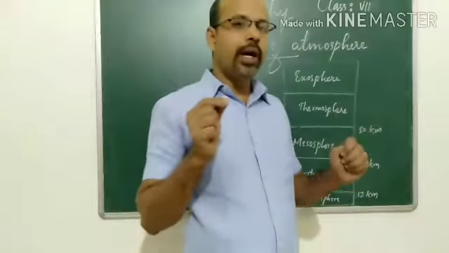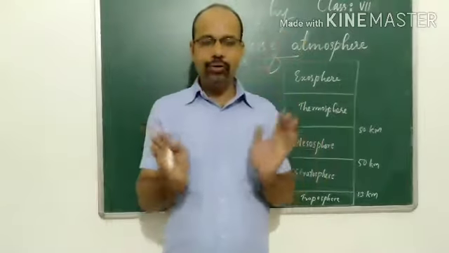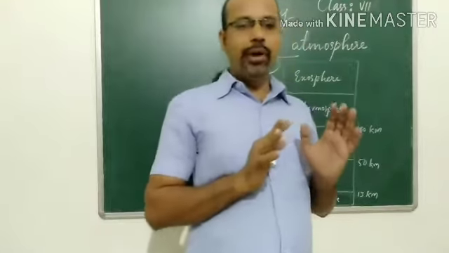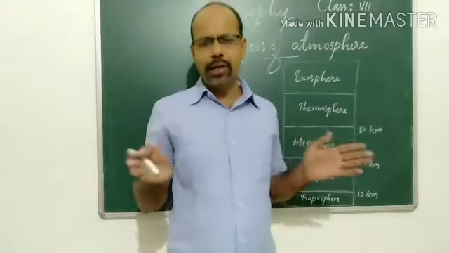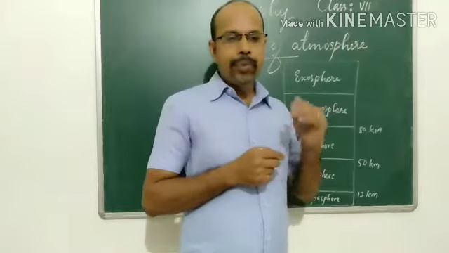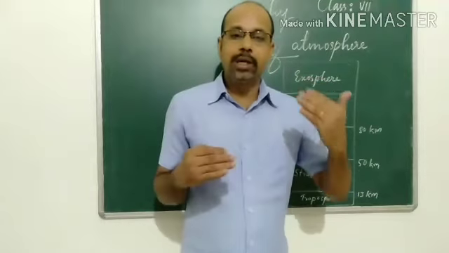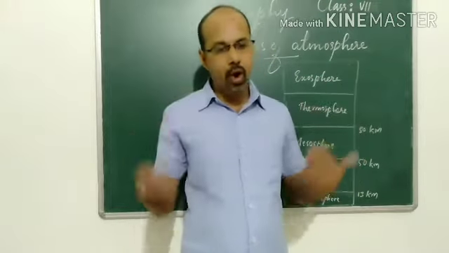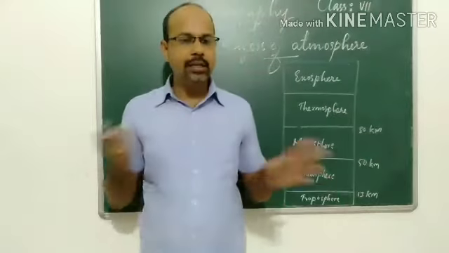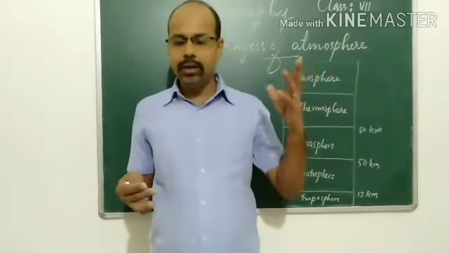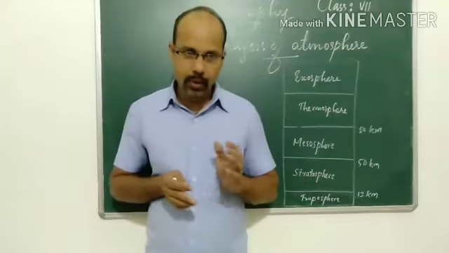What is atmosphere? The air surrounding the Earth's surface. The blanket of air or the envelope of air surrounding the Earth is called the atmosphere. Also, we studied there are different types of gases present in the atmosphere, and the largest quantity of gas present in the atmosphere is nitrogen. Then oxygen is available, carbon dioxide, water vapor, dust particles, and all other gases like argon, neon, etc., which are also present in the atmosphere.